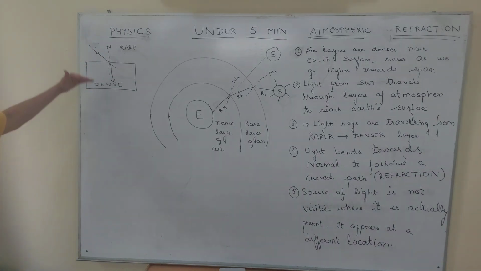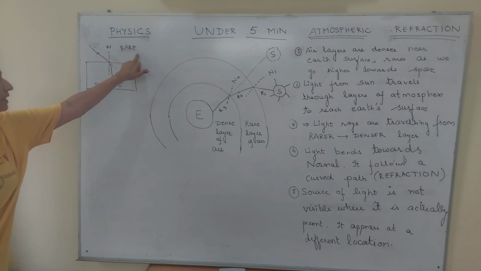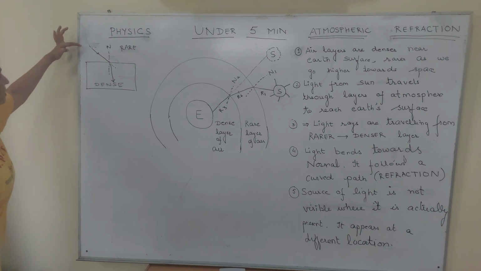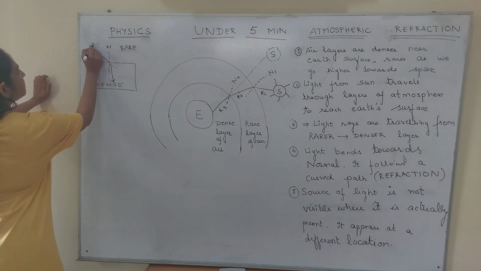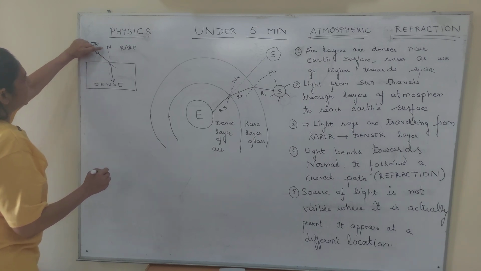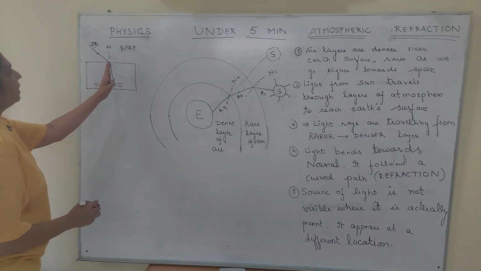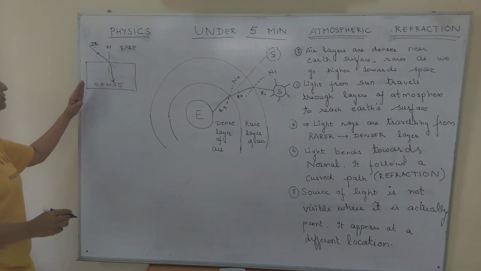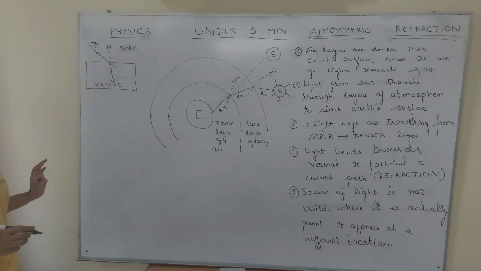Now typically what refraction is, that whenever light travels from a rare medium to a dense medium. If this is a light ray, this is the incident ray, this is the normal, the dotted line, N is the normal, and when it goes to the dense medium, it just shifts towards the normal.